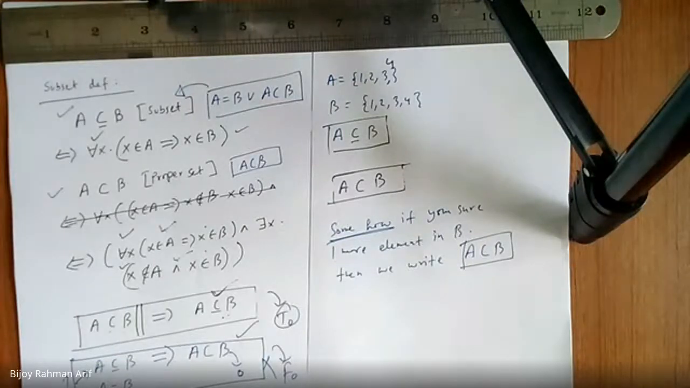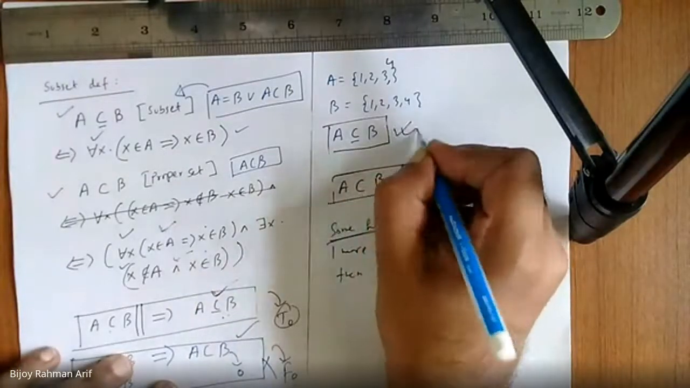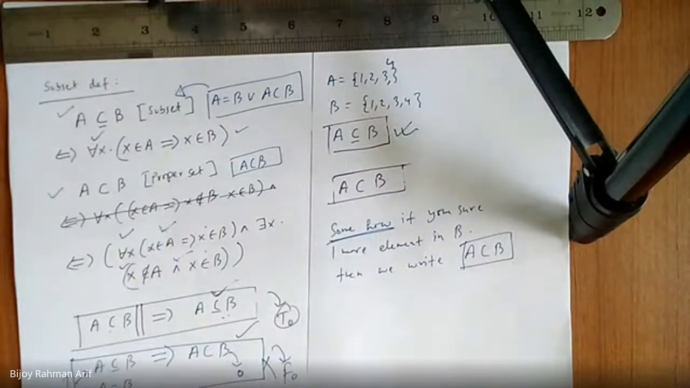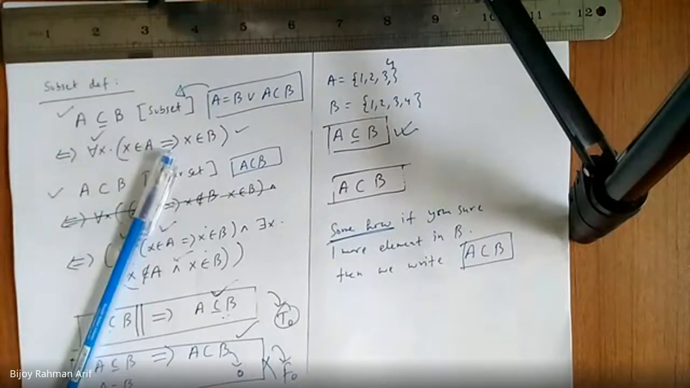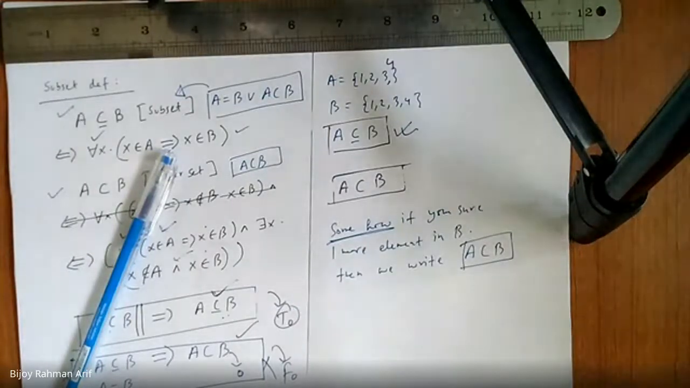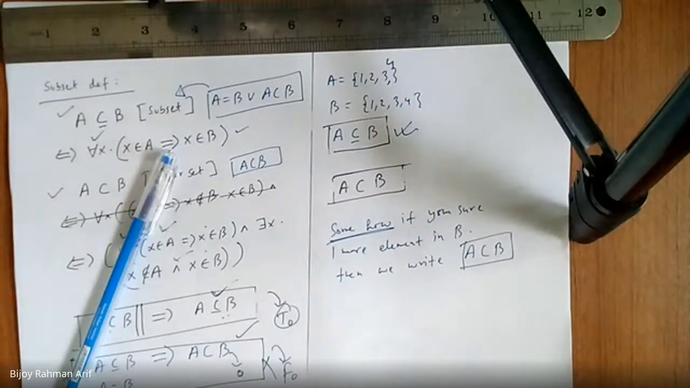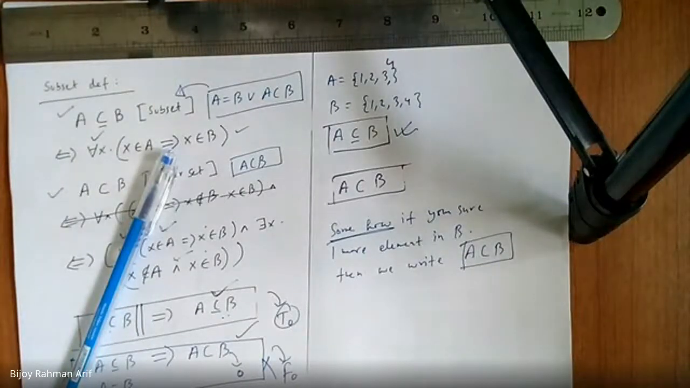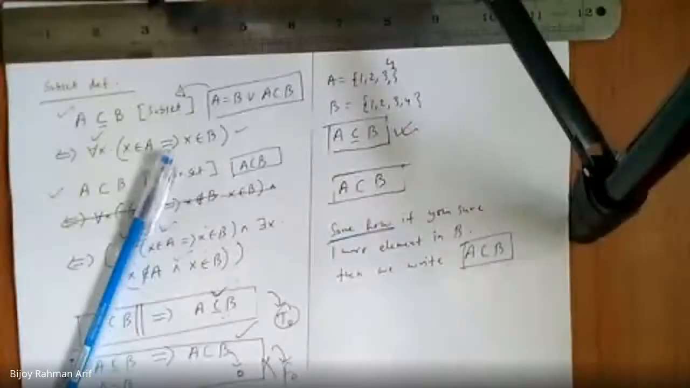Now the question is, how can you know? Usually we cannot know that B has one more element. That's why we usually use the subset symbol. Is it clear? Yes, sir. So we always keep open the chance that these two sets might be equal. That's why we always write the subset notation. Whenever we are very sure that there is one more element in B, then we write the proper subset. Is it clear? Yes, sir.